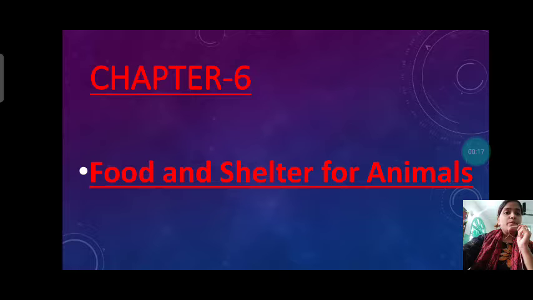In today's video, we will learn chapter 6, that is food and shelter for animals. Yes students, in the previous chapter, chapter 5, Animal World, we learned about different types of animals.